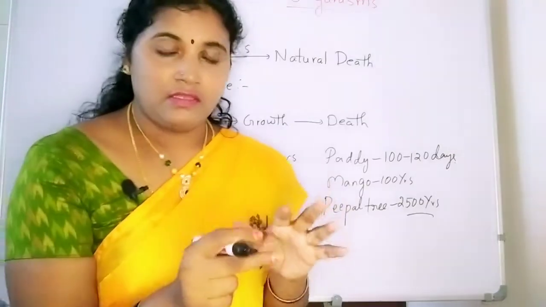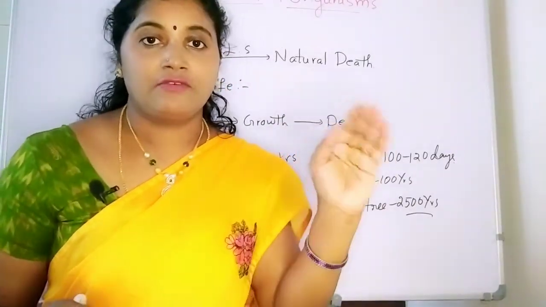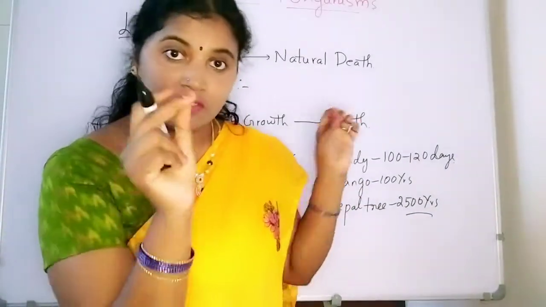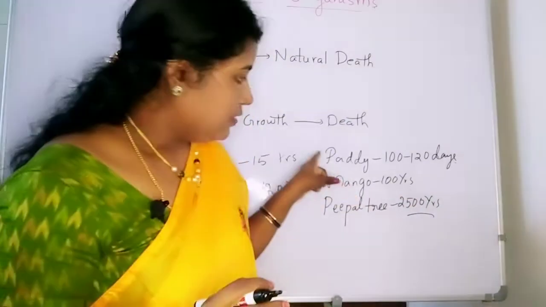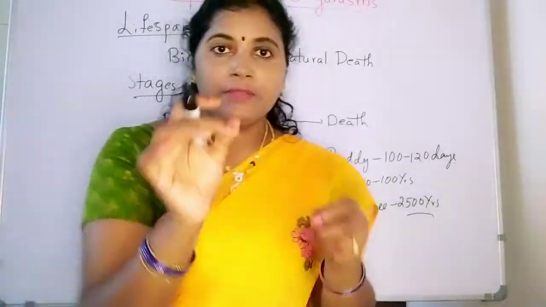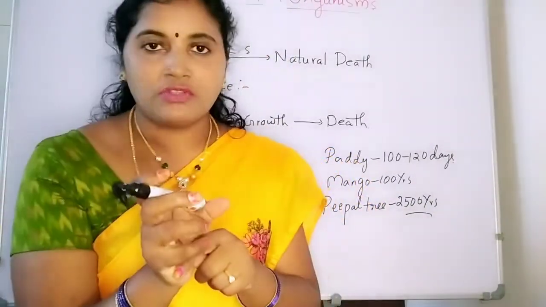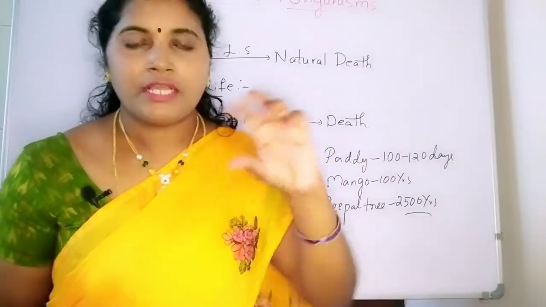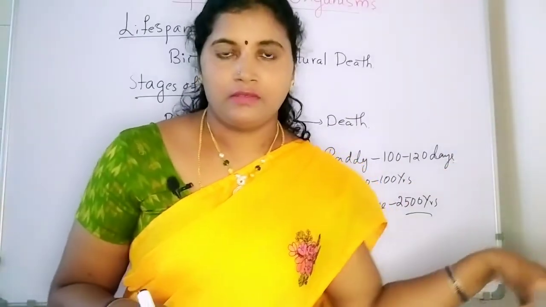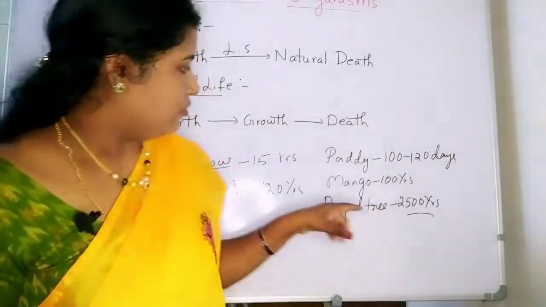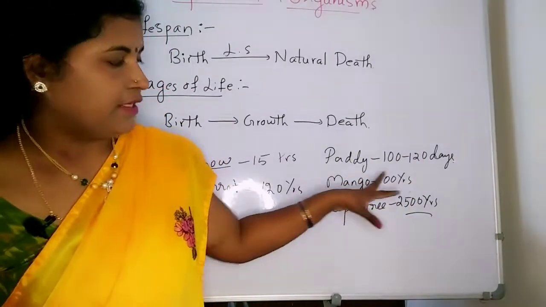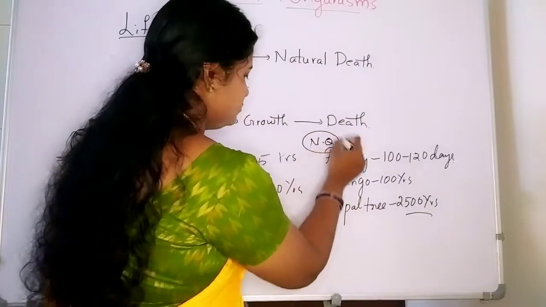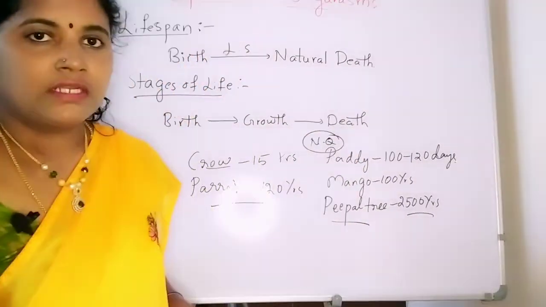Variation means the difference between the lifespans of organisms. One thing you observe in plants: it depends on the size and type of the plant. Type means species. One type of species has one particular lifespan. So note everything down. Paddy 100 to 120 days. These are the NEET questions you are going to get regarding the time periods.